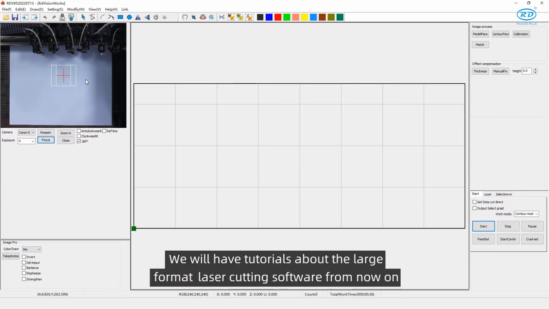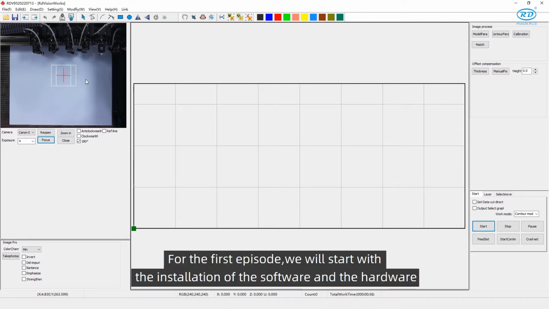Hello everyone, we will have tutorials about the large format laser cutting software from now on. For the first episode, we will start with the installation of the software and hardware.